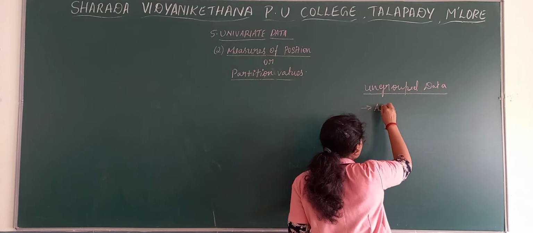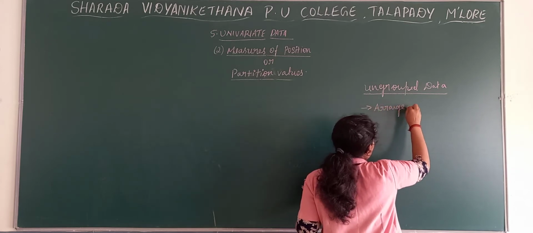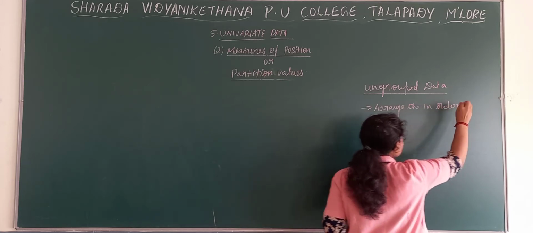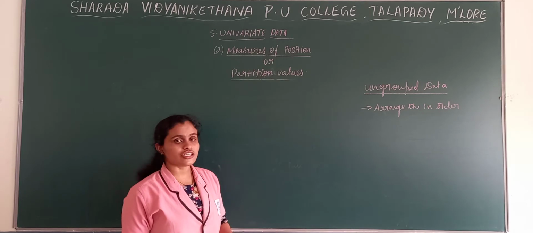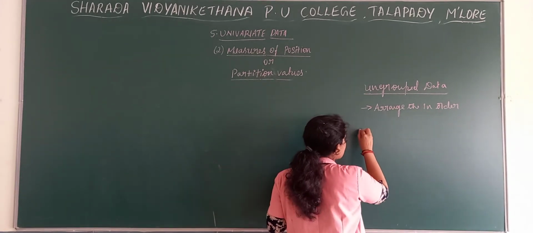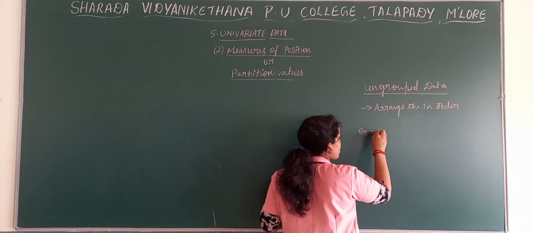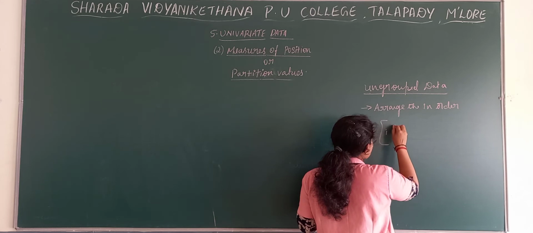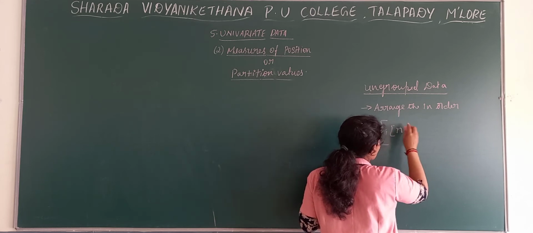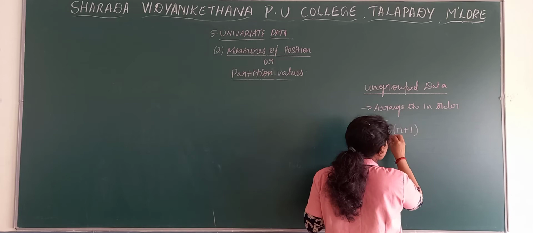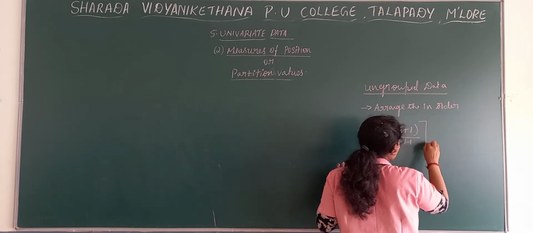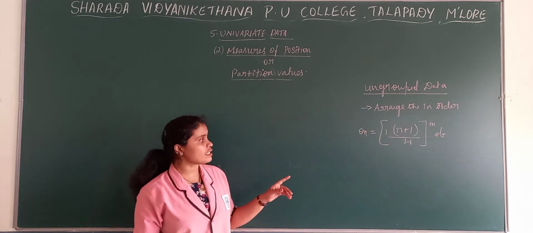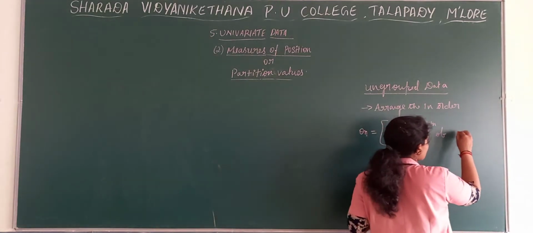Firstly we need to arrange the data in order, means ascending order. Now firstly I will write the formula for quartiles, that is Qi is equal to i into (n plus 1) divided by 4 observation. OB is nothing but observation. When you write there, you have to write completely, observation.